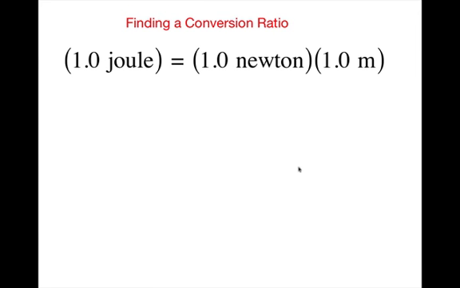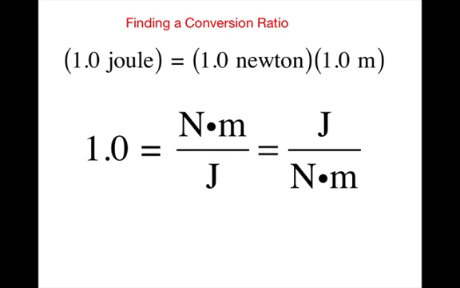A second way to find a conversion ratio is to use a definition. 1 joule of work is defined as the force of 1 Newton moving through a distance of 1 meter. Divide both sides by 1 joule and we get a conversion ratio. Of course, a conversion ratio can be inverted like this because this term and this term both equal 1.0.